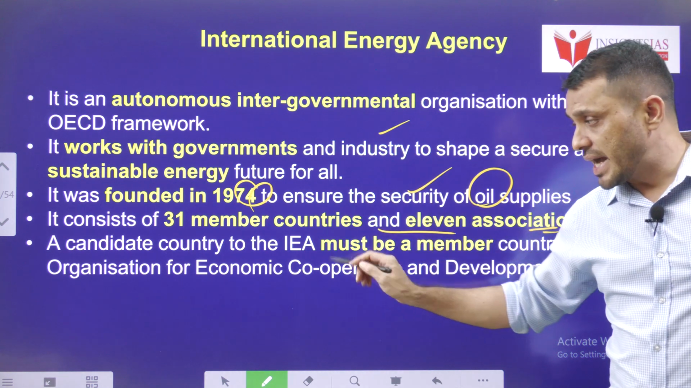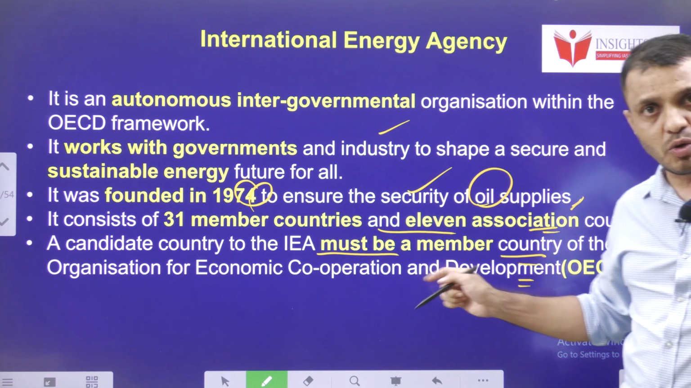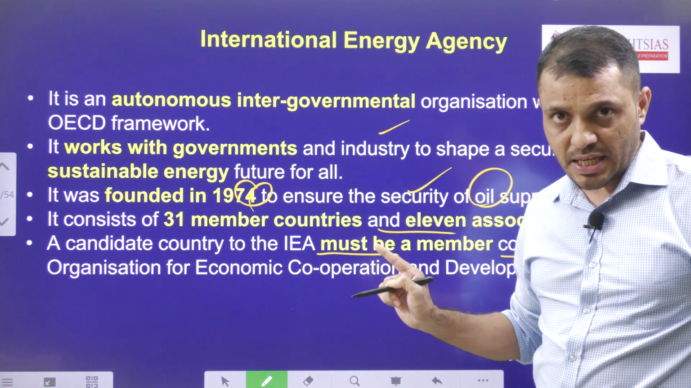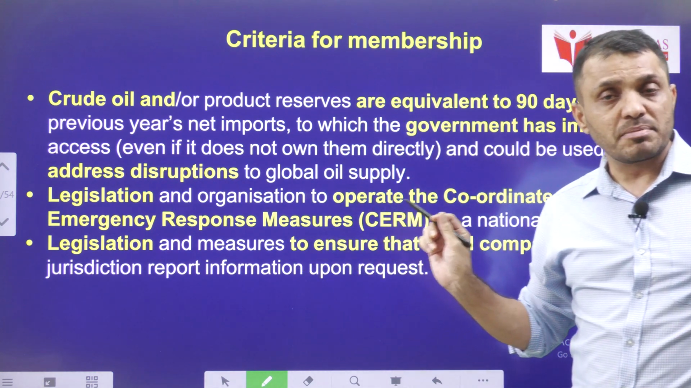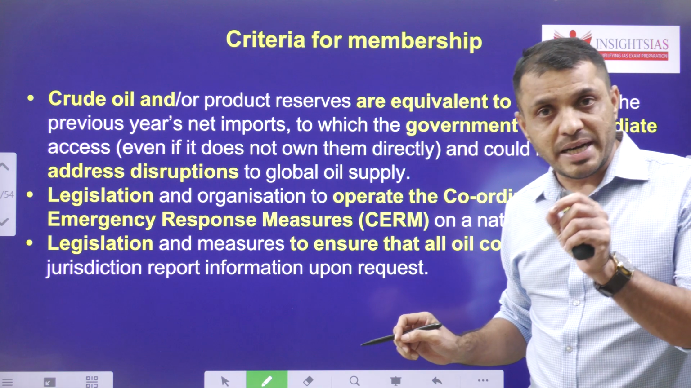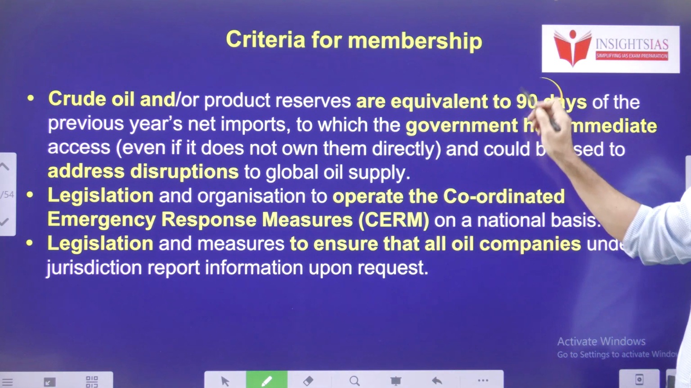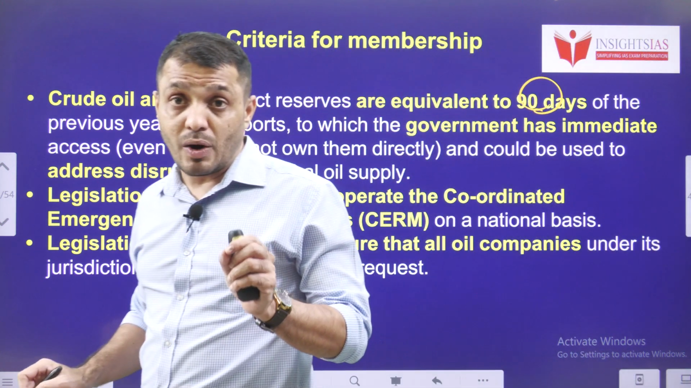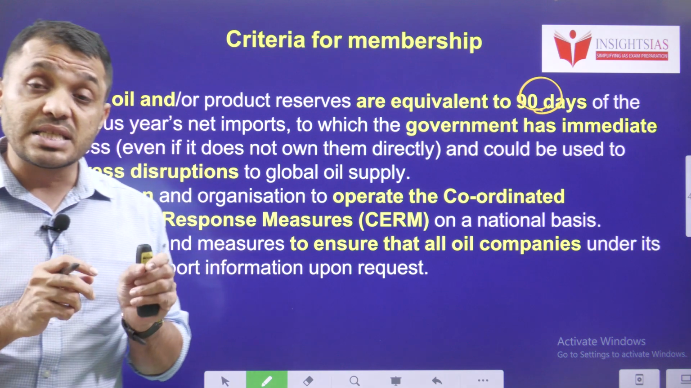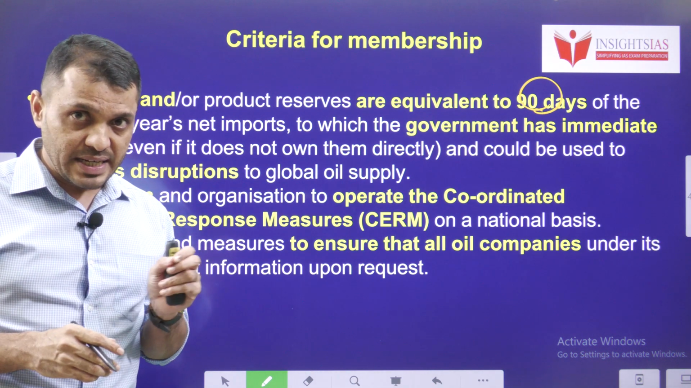A candidate country to the IEA must be a member of the OECD. Then only it will get membership in the IEA. Then what are the criteria to get membership in the IEA? A country should maintain oil reserves which are at least adequate for 90 days. You know, students, India also maintains strategic oil reserves. These reserves must be able to cater to the country's needs for 90 days.